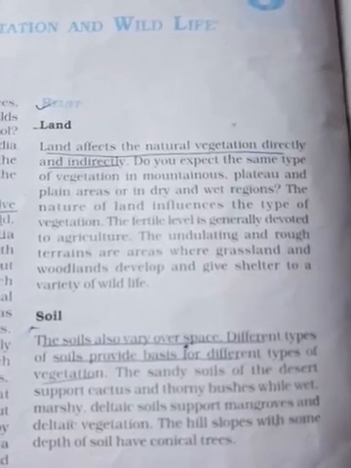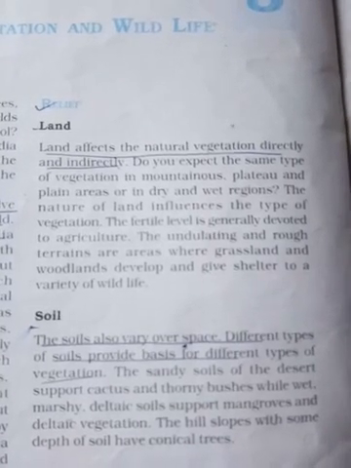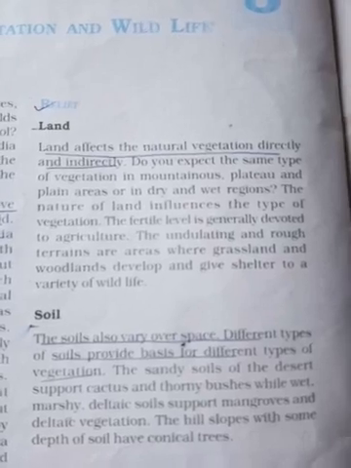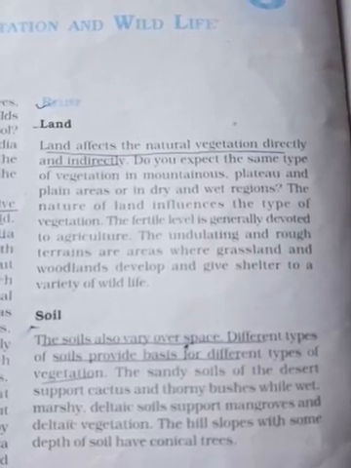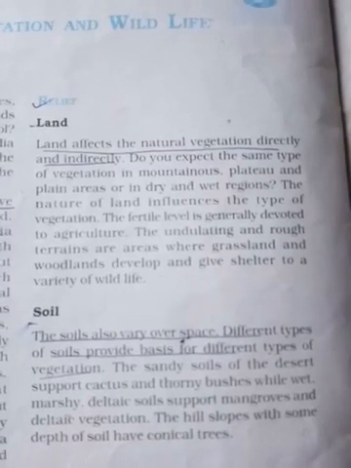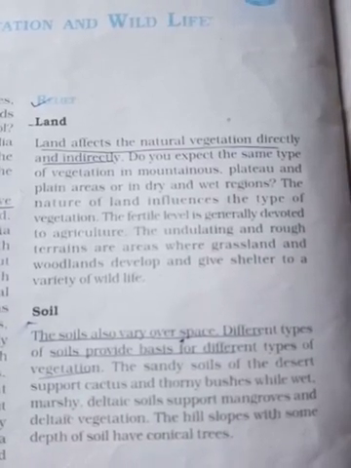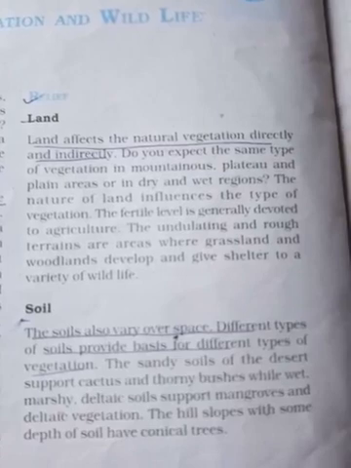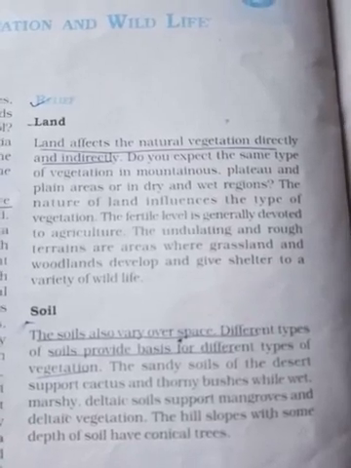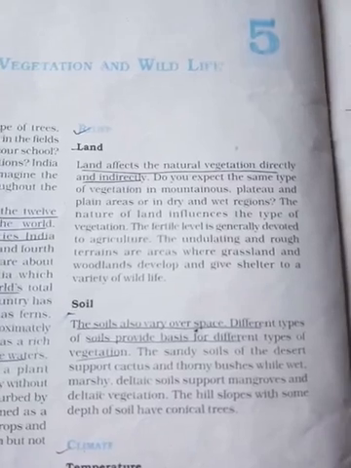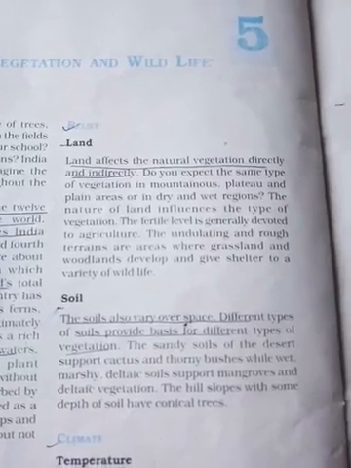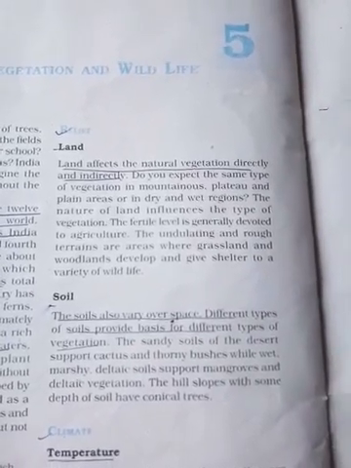Plants are not the same. The fertile land is generally devoted to agriculture. The undulating and rough terrains are areas where grassland and woodland develop and give shelter to varieties of wildlife.